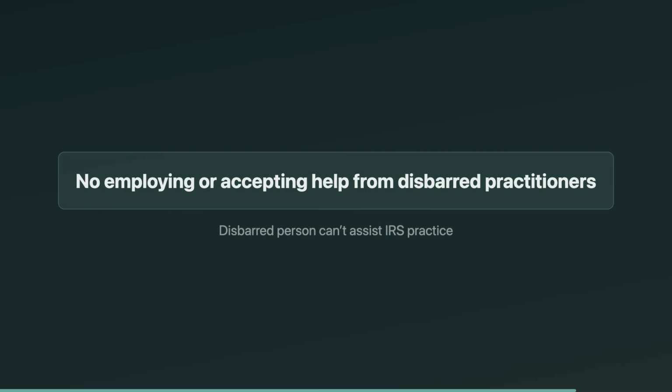2 quick edge rules show up in questions. First, if you're disbarred, you generally can't practice before the IRS, but you may still represent yourself, and you may represent certain related parties in a fiduciary capacity, like as a legal guardian or trustee. Second, you can't employ or accept assistance from a disbarred practitioner. If your employee gets disbarred, you must cut them off from IRS practice work.